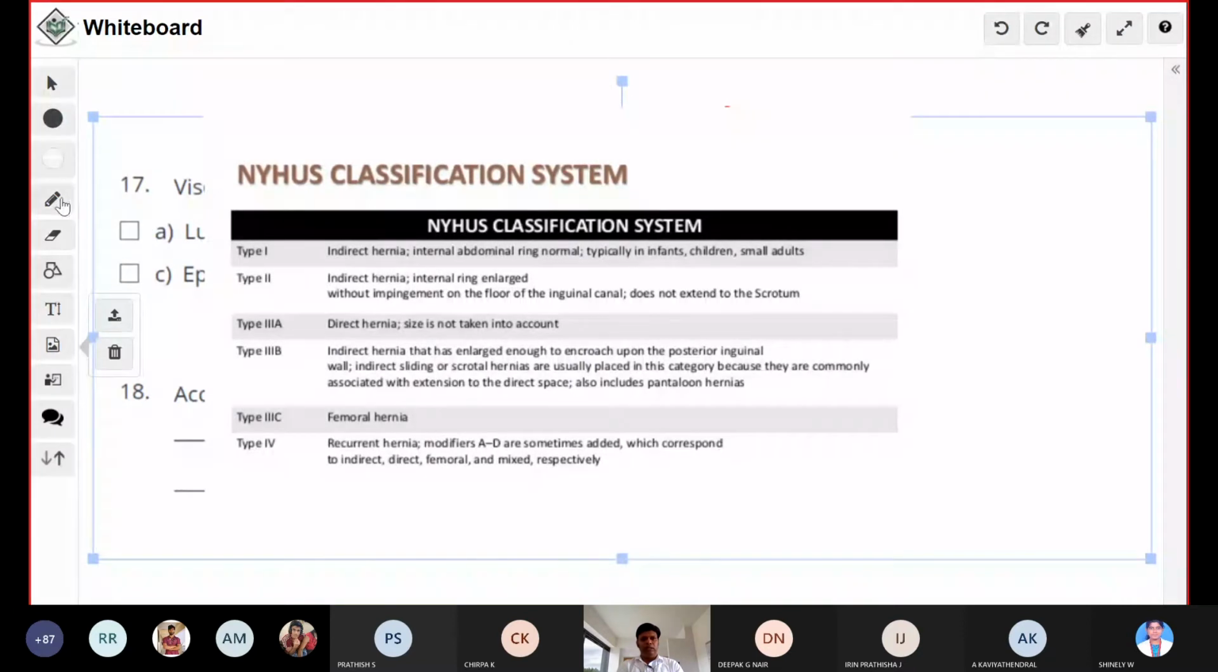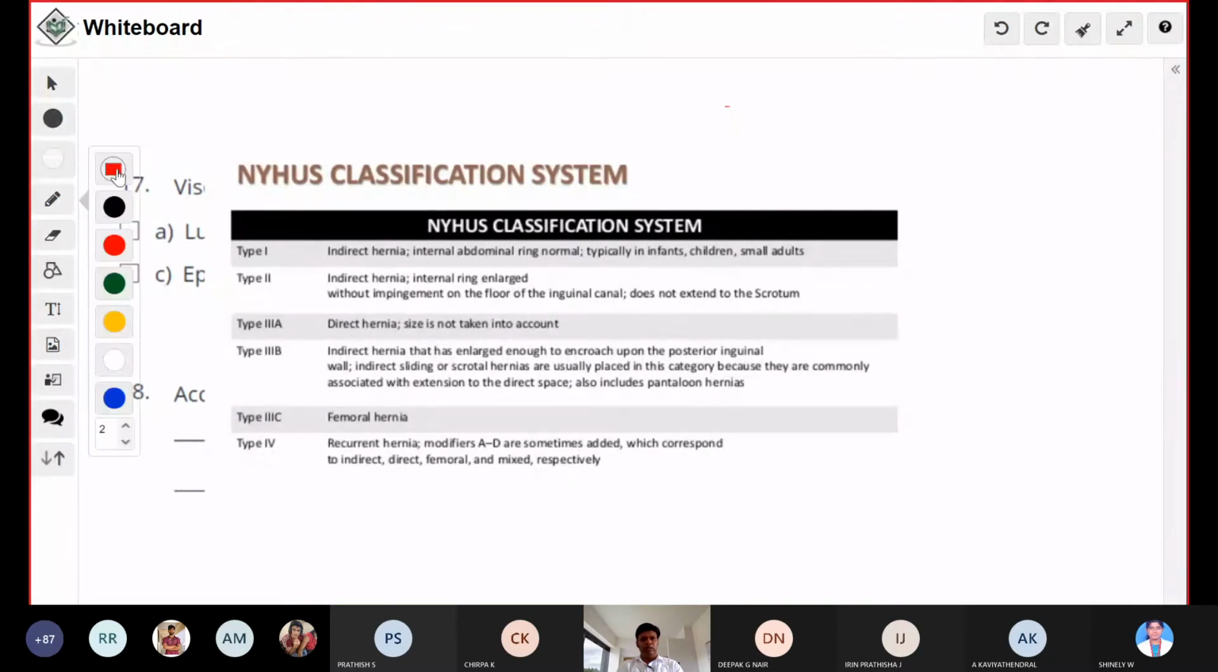Type 1 is an indirect inguinal hernia where everything is normal. The internal ring, that is the deep inguinal ring, is normal. It is not patulous. It's an example of a congenital hernia, typically seen in infants, children and small adults.